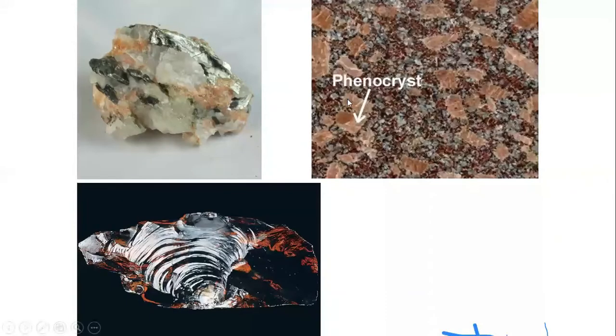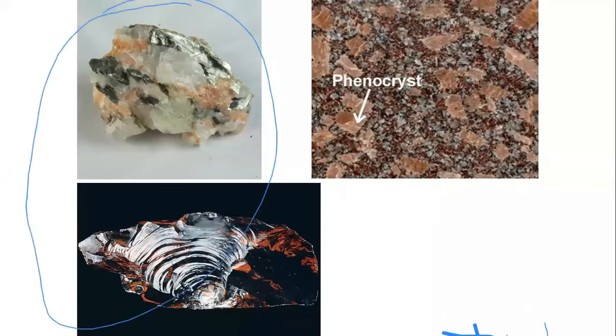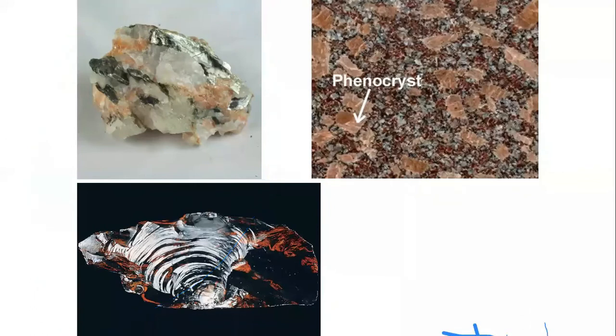Here you can see when rocks cool, they form minerals. If they cool very rapidly, like what generally happens when lava comes out, it suddenly cools down because the temperature suddenly changes. Inside the ground, the temperature is higher. When lava comes out, the temperature outside is very low compared to inside the ground.